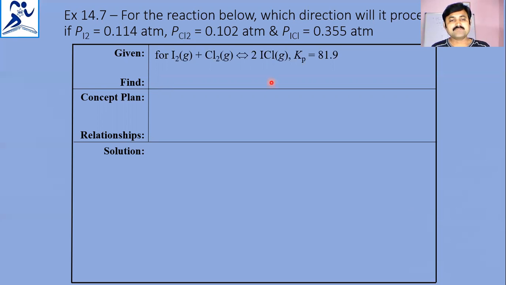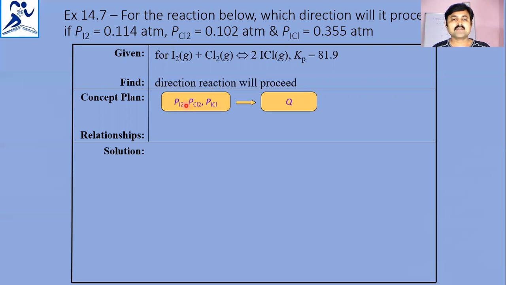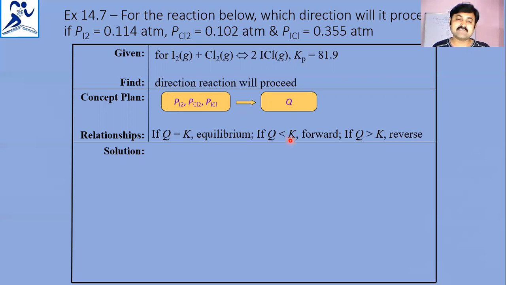For that, we substitute the partial pressures of I2, Cl2 and ICl into the coefficient expression. If it is the same, then equilibrium. If Q is less than K, that is forward direction. If Q is greater than K, reverse direction. That is the relationship we have learned.